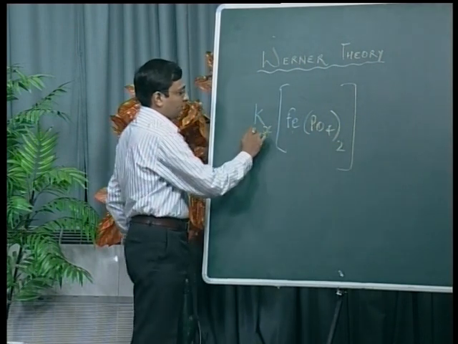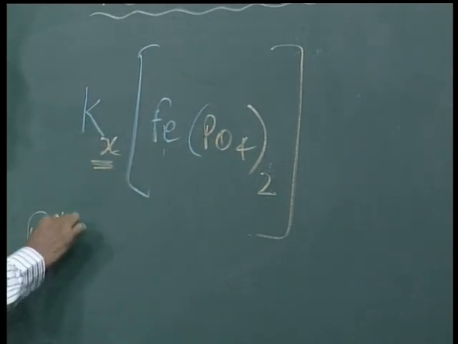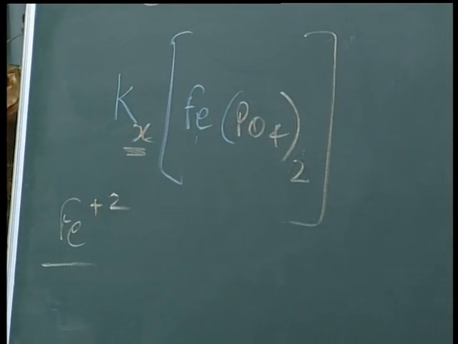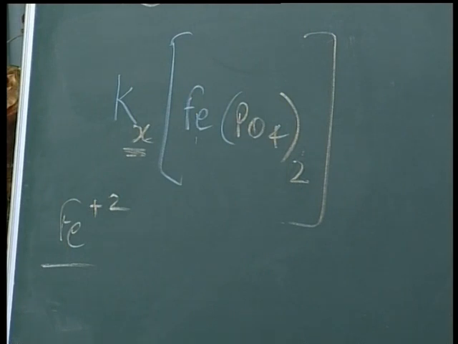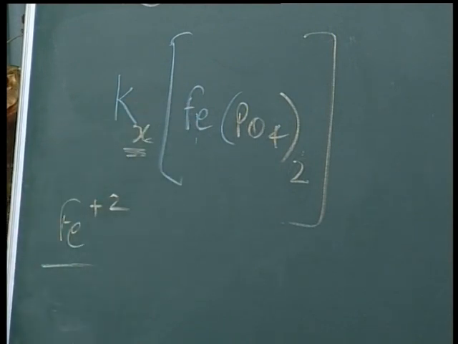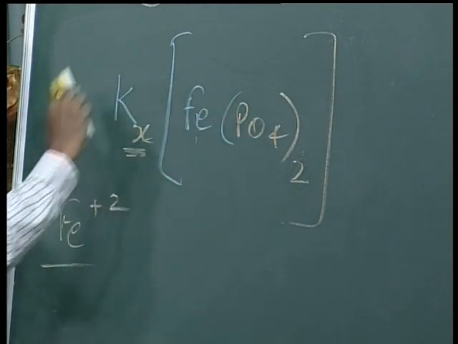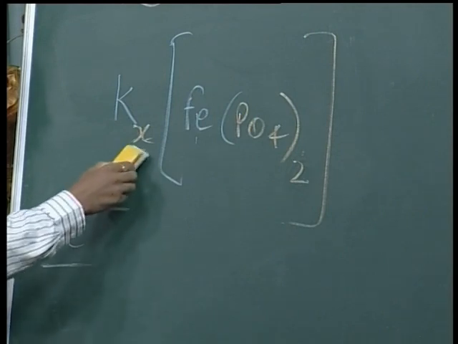Now you can calculate what will be the value of X if Fe is +2 in this complex compound. If the oxidation state of iron is +2, find the value of X. Here Fe is +2, and PO4 is -3, the electrical charge of phosphate is -3. You get the answer: X will be 4.